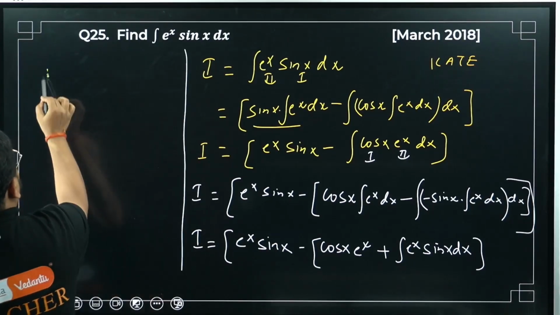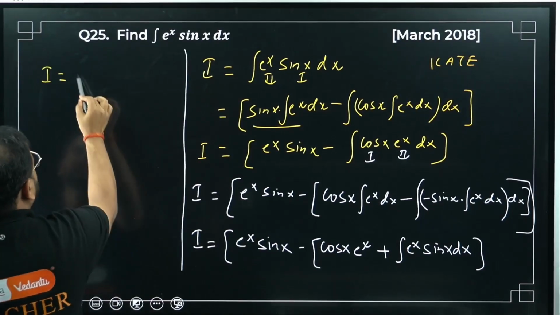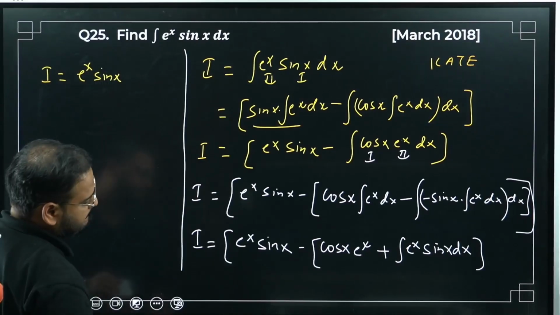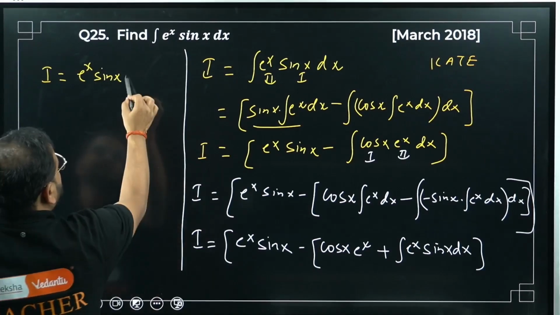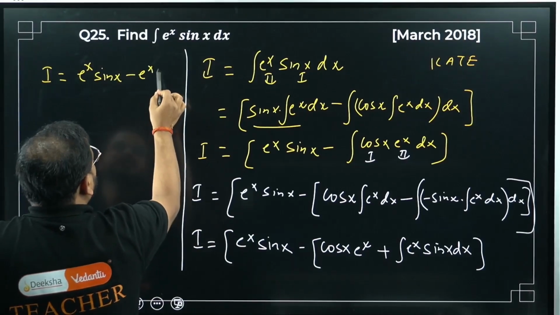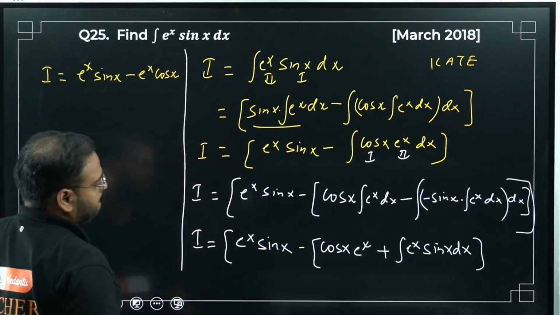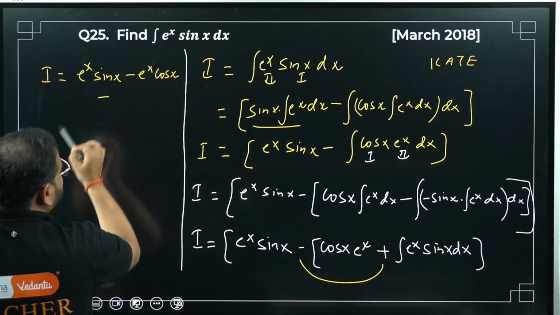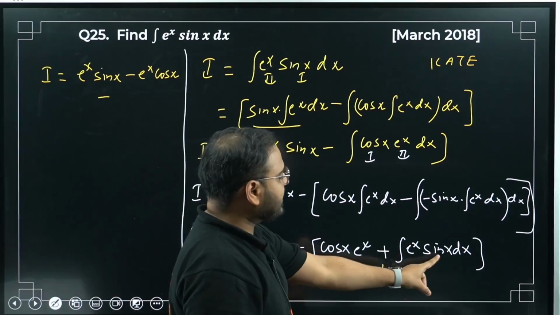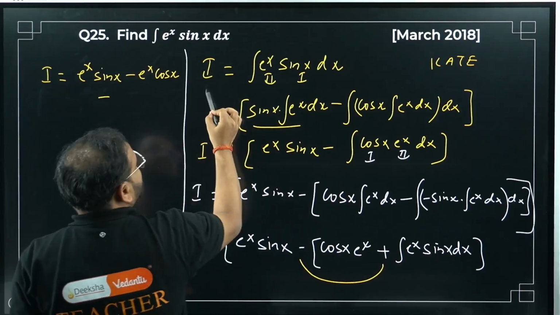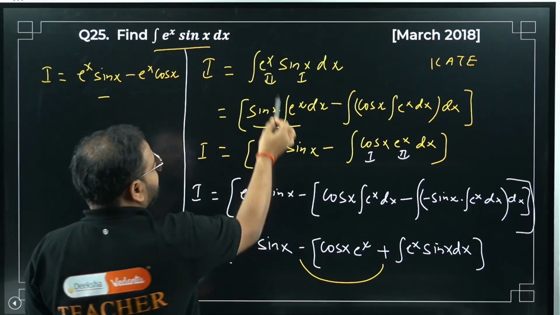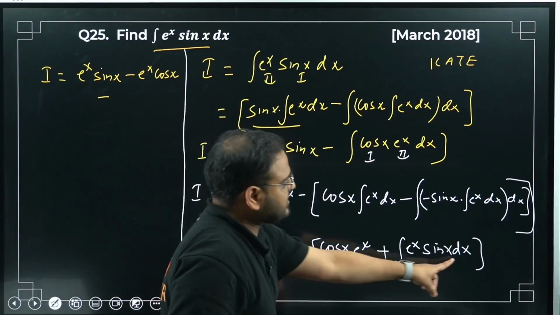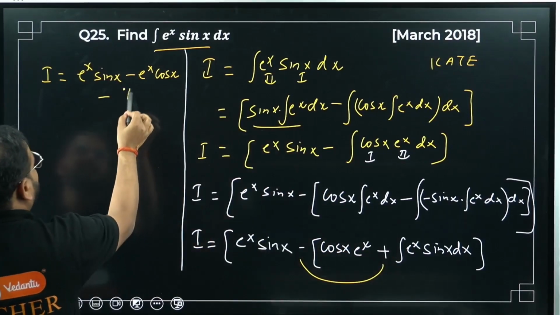Okay, so I can write it over here. Please check. I is coming as e power x sin x minus e power x cos x. This is minus, and this will also become minus, minus the integral of e power x sin x dx. The question which is given, which I have taken as the I value, I is e power x sin x dx. So right here it is simply I.